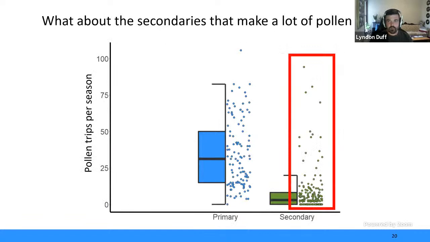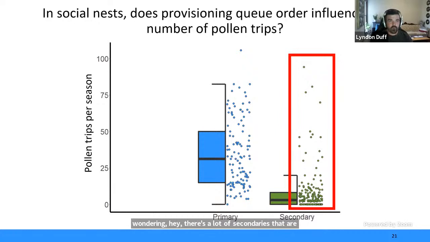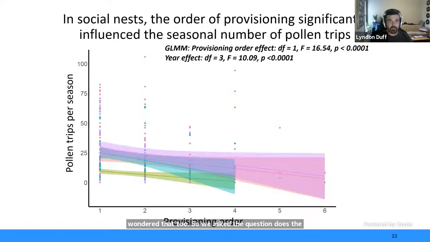But what about the secondaries that made a lot of pollen trips? So maybe you were looking at the graph and wondering, hey, there's a lot of secondaries that are outliers making a lot of pollen trips. What are they up to? Well, I wondered that too. So we asked the question, does the provisioning queue order influence the number of pollen trips? And in fact, it does.